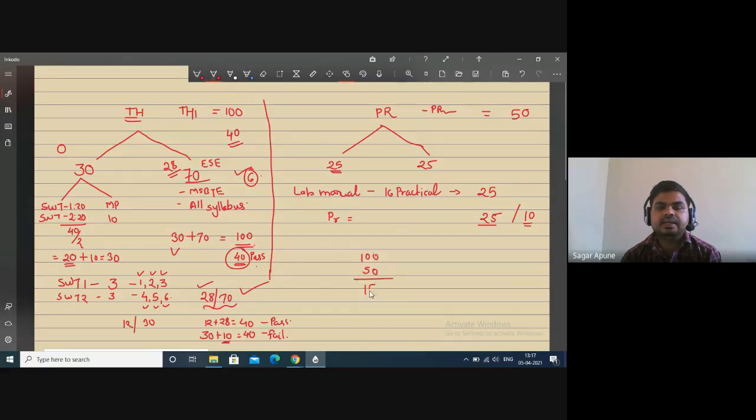So total weightage is 150 for the PCI subject. Okay, this is the examination scheme for your Programming in C course. Okay, understood? Any question related to that?